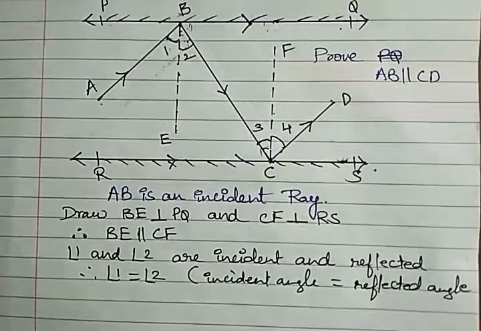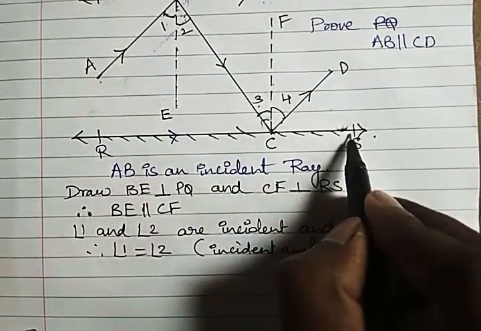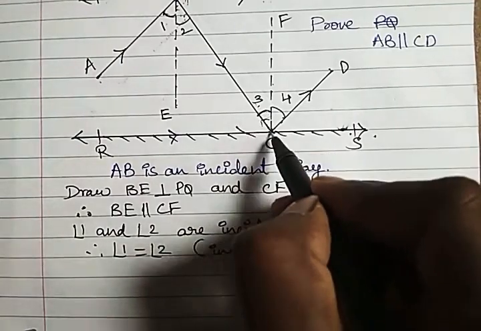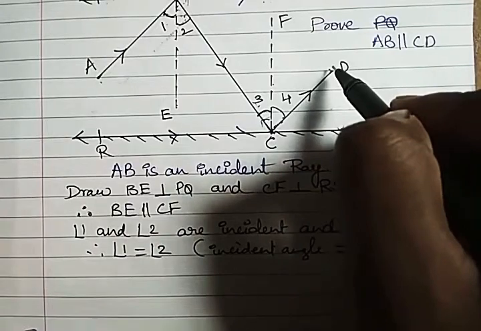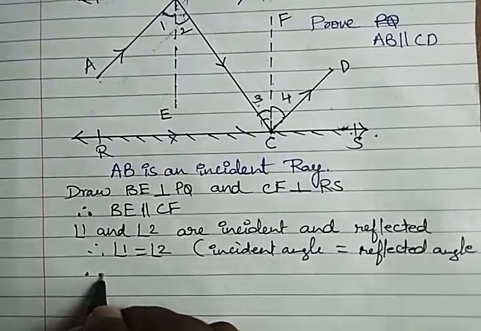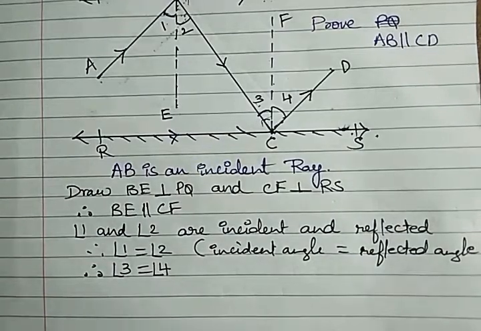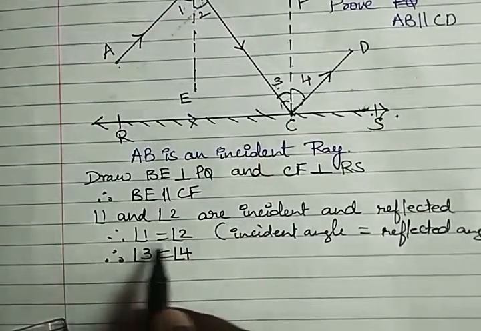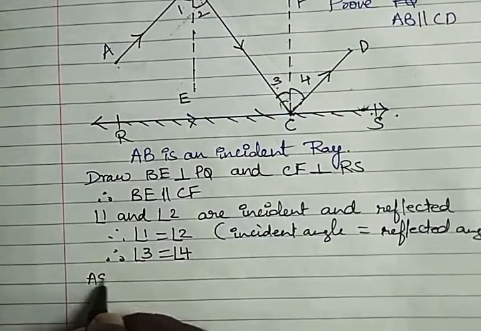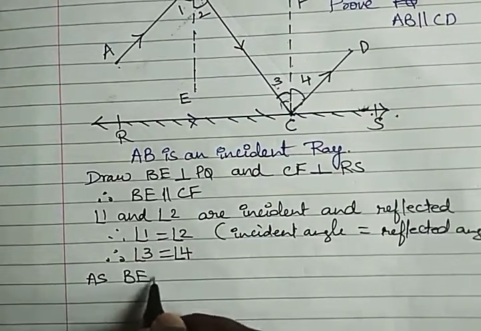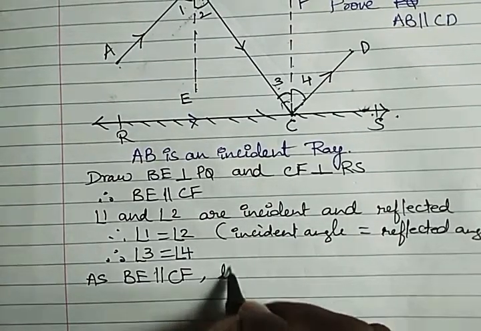Reflect angle. Okay. So in the same way, for the RS mirror, angle 3 is incident and for CD, angle 4 is reflecting. So in the same way, angle 3 is equal to angle 4. Okay. Angle 1 is equal to 2, 3 is equal to 4. As BE is parallel to CF, therefore